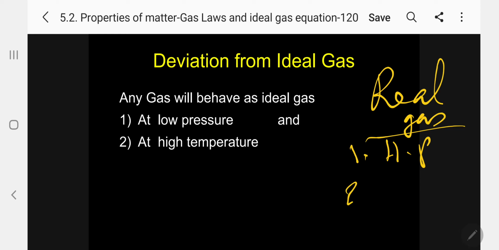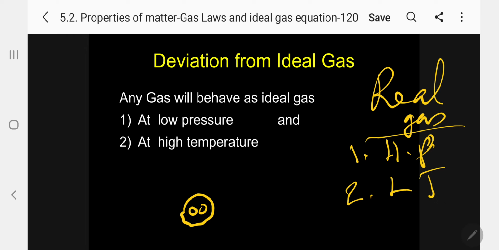High temperature, you will write low temperature. So let me explain now. Anyhow, we are going to discuss later. Just here itself you compare. At high pressure means what? When pressure is high, molecules come closer. Volume is very low. Volume is very low means the molecules will be very close.